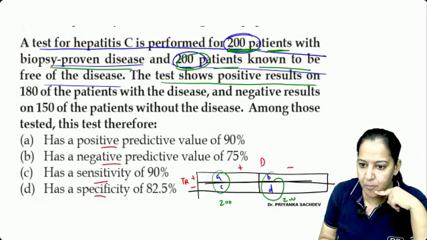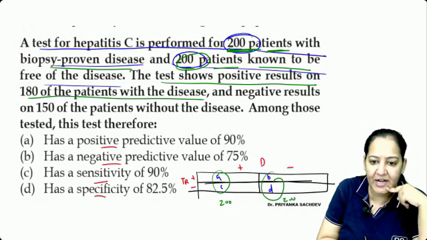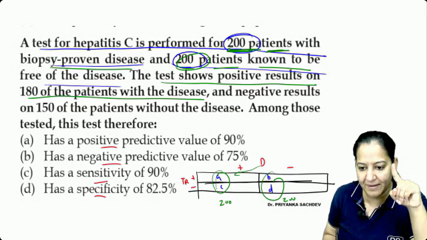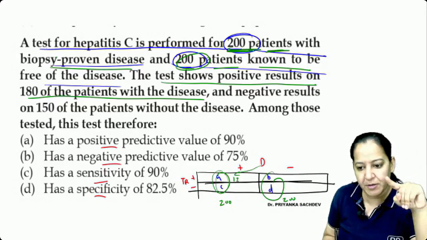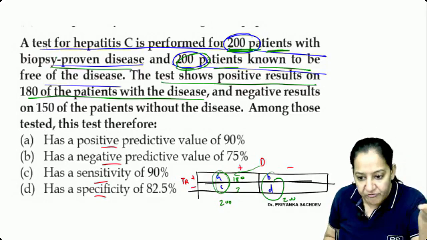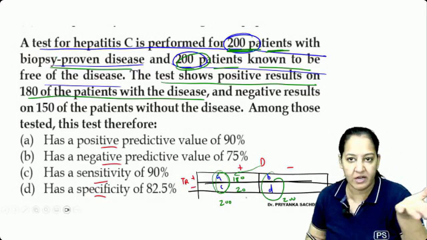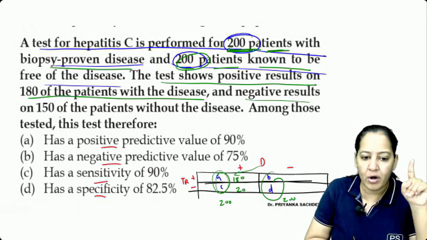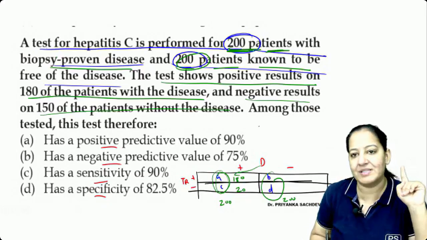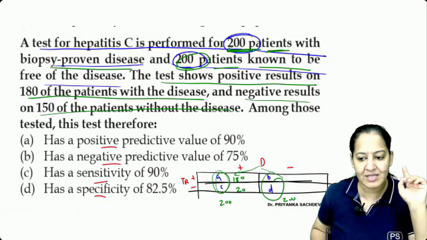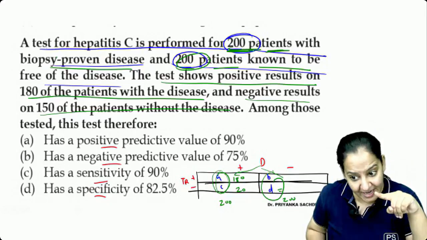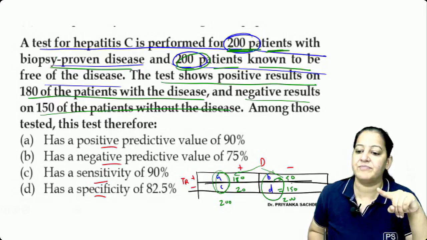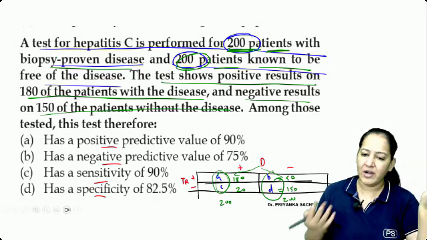Now the test shows positive results in 180 out of the patients with disease. Out of the patients with disease, these are all A plus C. The test is positive only in 180. So A is 180. So obviously C is 20. Whether they give it or not doesn't matter. And negative results in 150 patients without disease. So how many patients without disease? B plus D. Out of them, the negative result is 150. D is 150. So obviously B is 50. Total is 200. Now I have the values of ABCD.